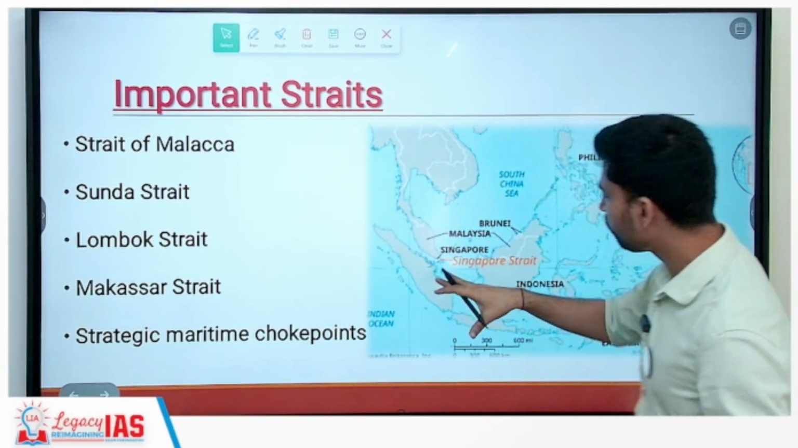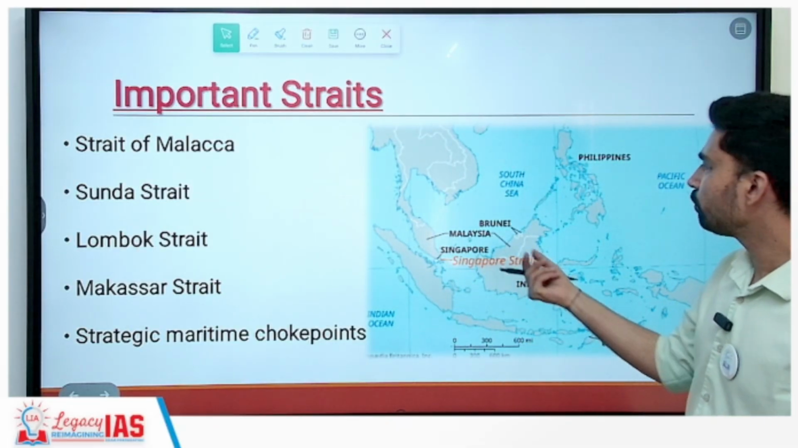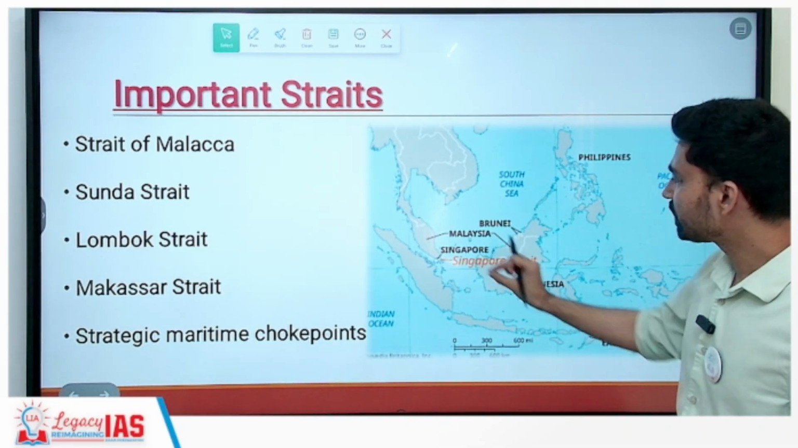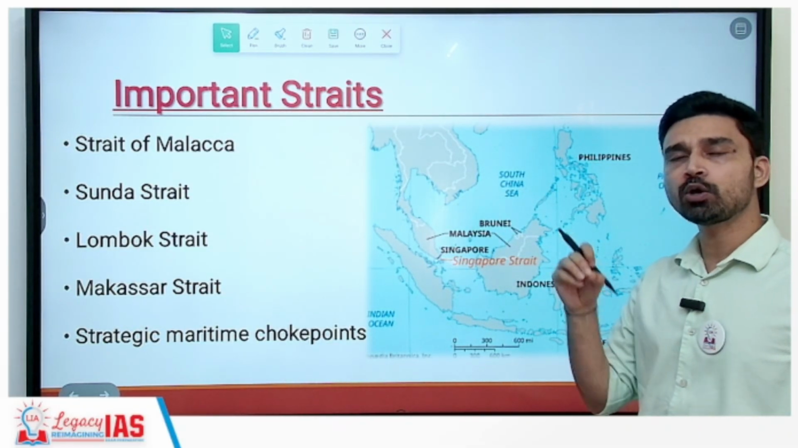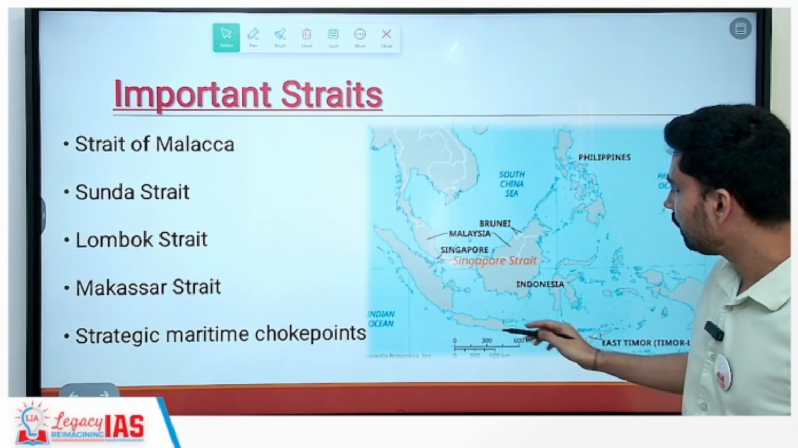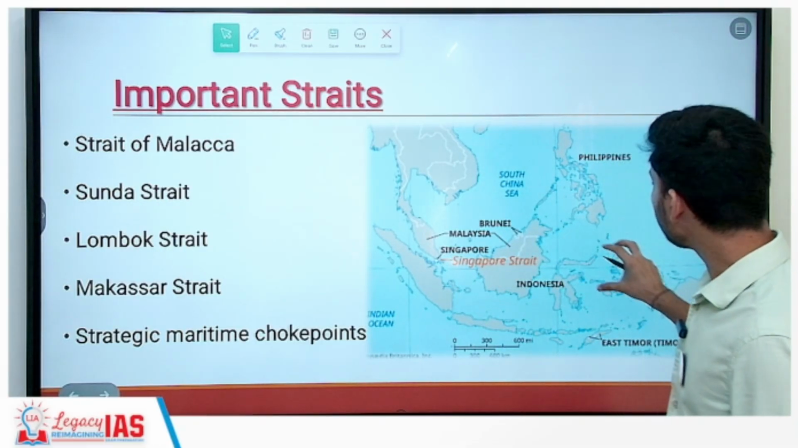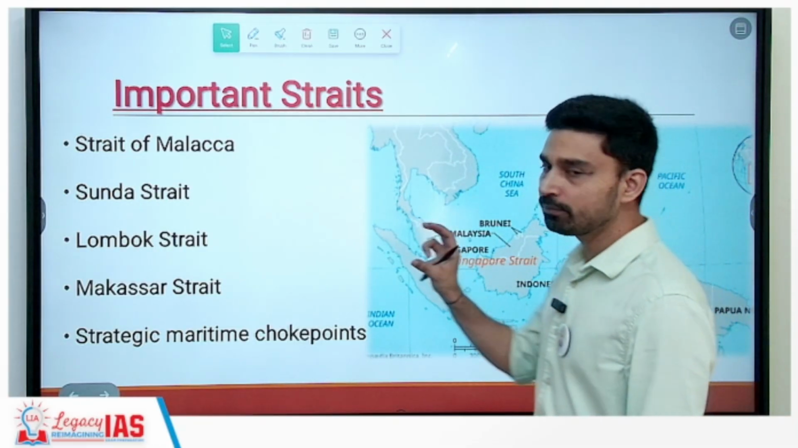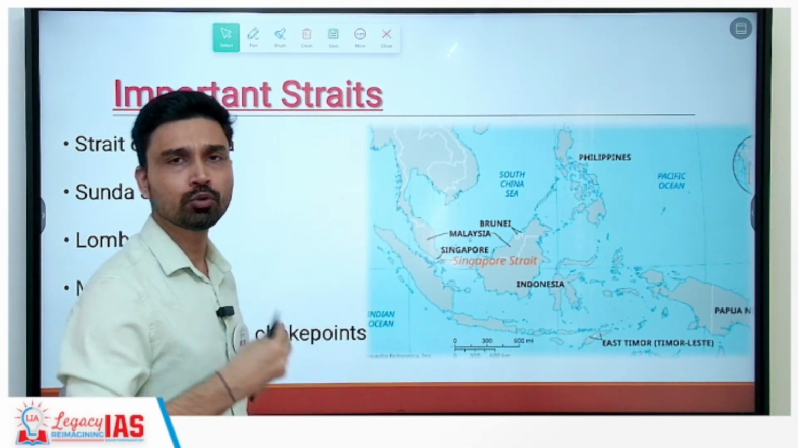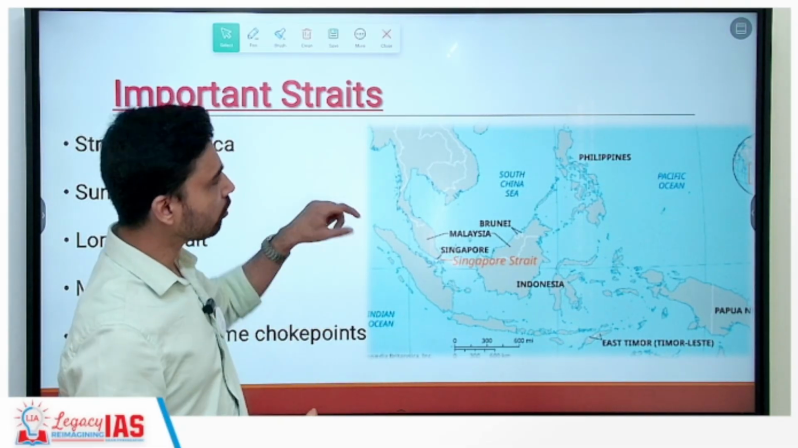The first one is the Strait of Malacca as shown here clearly. The Sunda Strait is also a very important strait that you will find here. Lombok Strait, Makassar Strait. All of these are basically straits. Again, to define it, a strait is simply a narrow water passage that connects two large water bodies. Further you have the Sunda Strait here. All of these are strategic maritime choke points and can be used by a few countries to create pressure on other countries in case of war or adverse situation.